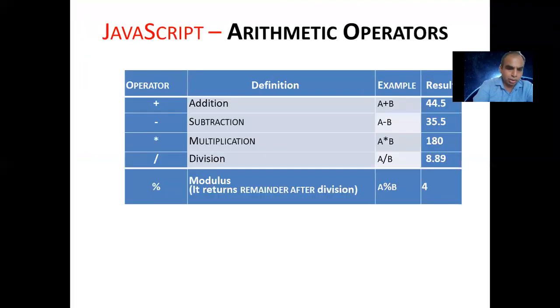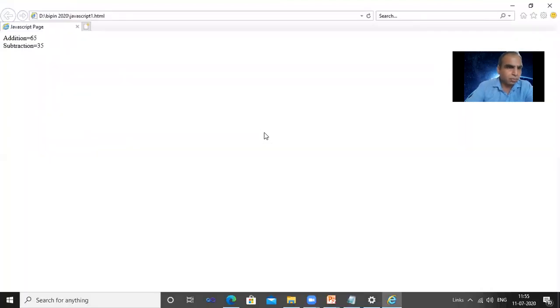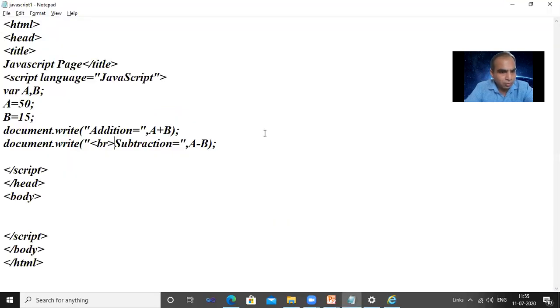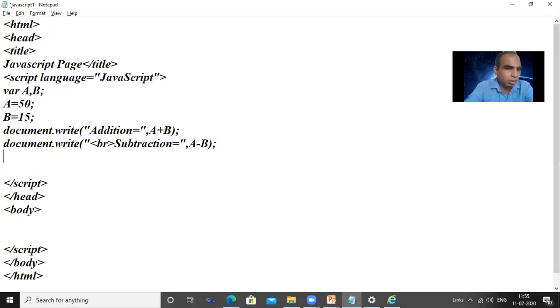Okay, if you want to go to a new line, you should use the br tag inside the document.write. Let's see. Yes, the br tag represents a break, and we should write it in the scripting language, in between the document.write method. We are using it in double inverted commas, br tag, that means break. So any tag we have to write inside the document.write in the scripting statement.